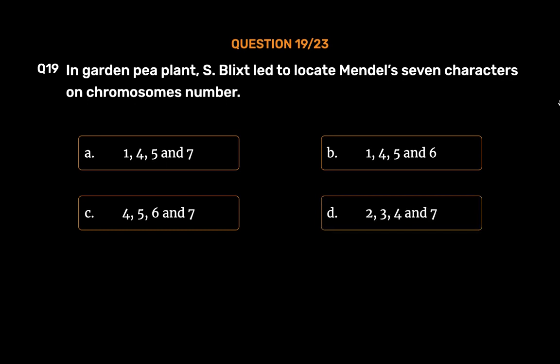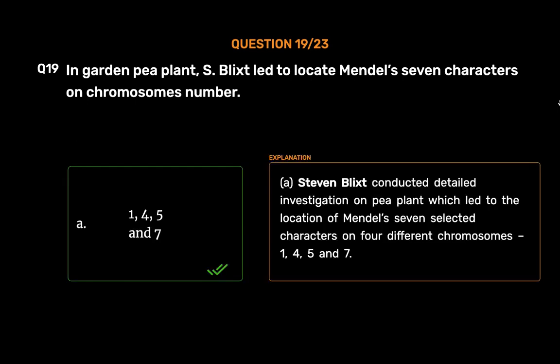The correct answer is option A, 1, 4, 5 and 7. Stephen Blixt conducted detailed investigation on pea plant which led to the location of Mendel's 7 selected characters on 4 different chromosomes: 1, 4, 5 and 7.